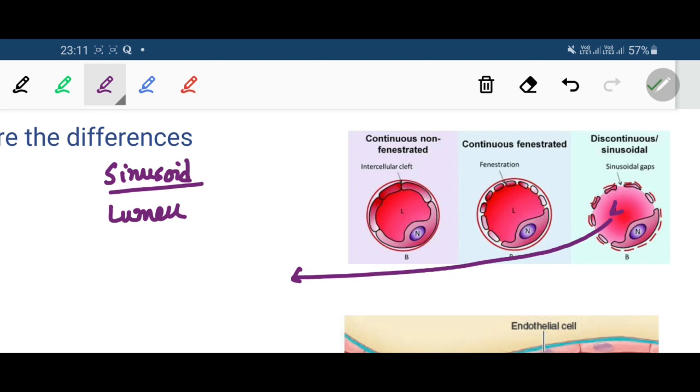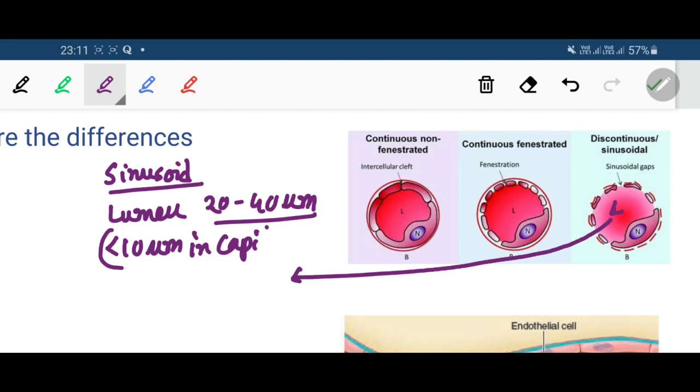Why is the lumen much larger? Because the diameter is about 20 to 40 micrometer, whereas in case of a capillary the diameter is usually 10 micrometer. So the lumen is much wider as compared to a typical capillary, and it is irregular. The lumen is irregular.